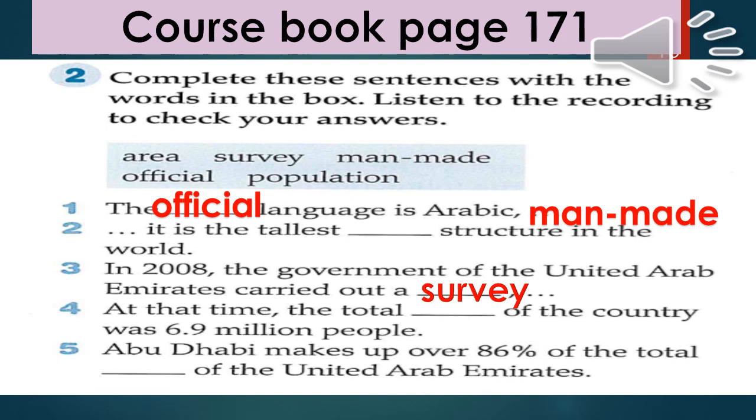4. At the time, the total population of the country was 6.9 million people. So this is the total what? Population. Yes, the number of people. It was 6.8 million people who lived there in 2008. This is the number of the population, total population.